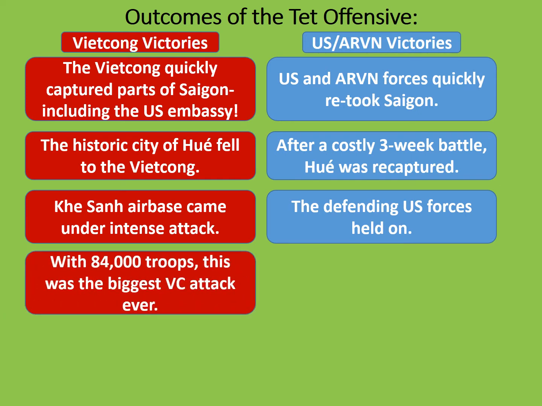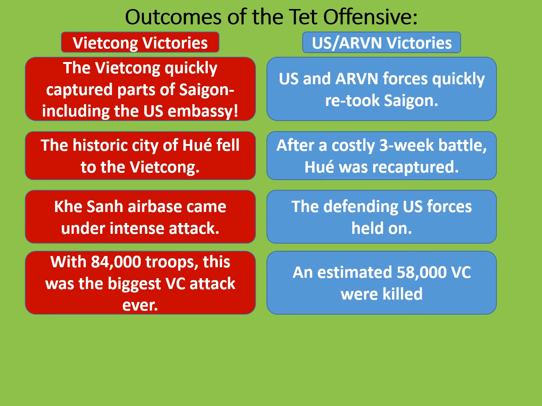With 84,000 troops, this was the biggest VC attack ever. It really showed that they were capable of organising a large-scale offensive. However, an estimated 58,000 Vietcong were killed. While they were backed up by North Vietnamese soldiers as well, you can see that this is a huge proportion of their fighting strength simply wiped out. The effect was devastating for the Vietcong.